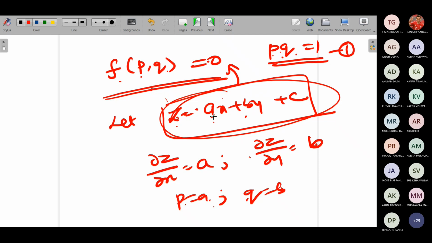So you will get z is equal to px plus qy plus c. From this we are going to take any one constant. When you substitute in this equation, you get either a in terms of b or b in terms of a. You should write it and write the solution in this. That's all. So I am going in the reverse manner; I showed you in the reverse manner. I hope now you will understand whatever I said.